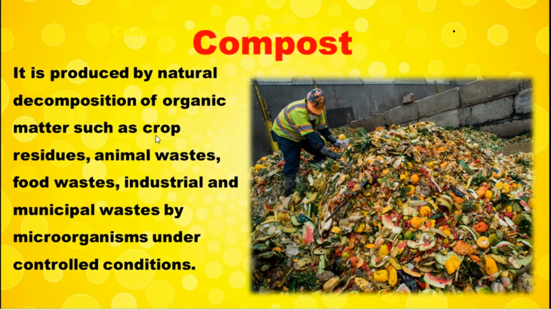Animal waste is the urine or cow dung. Then there are food waste, industrial waste and municipal waste. They allow the waste material to decompose by microorganisms. So compost is produced from crop residues, animal wastes, food wastes, industrial and municipal wastes.